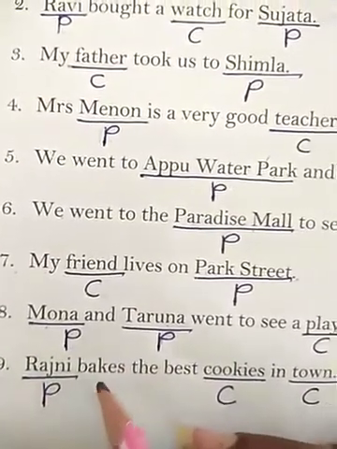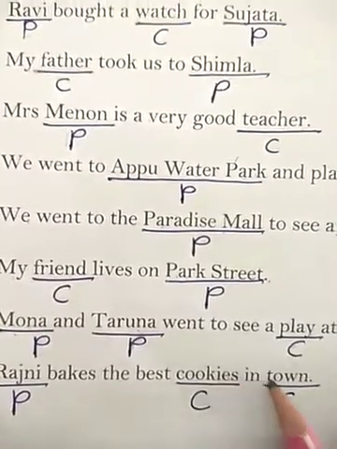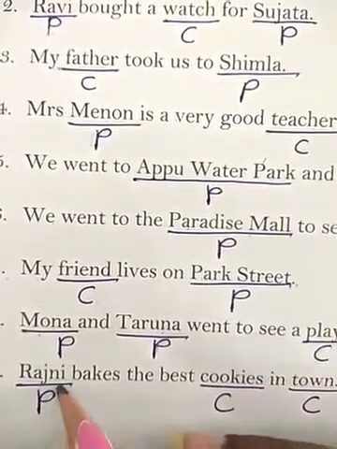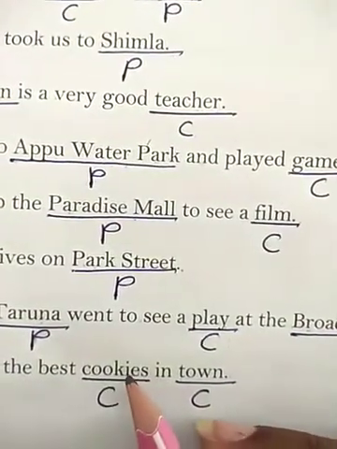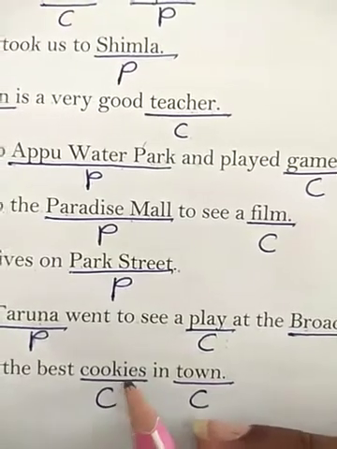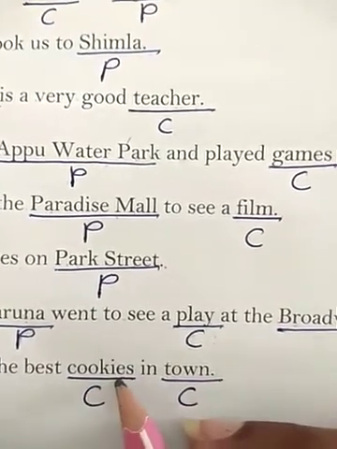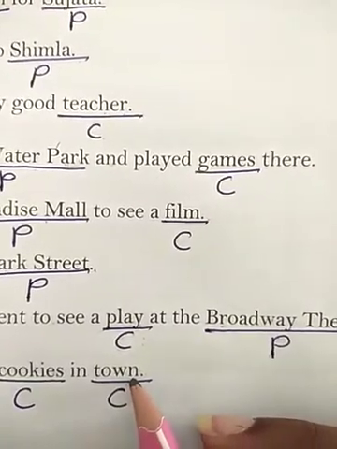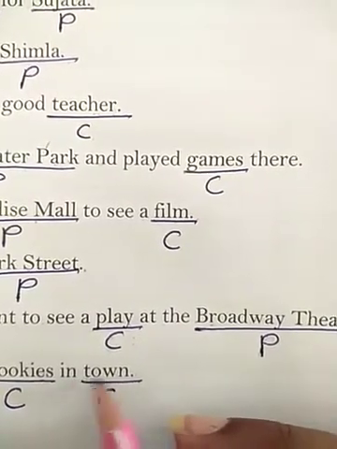Number 9. Rajni bakes the best cookies in town. So Rajni is the name given to the girl, so it's a proper noun. Underline it and write P. Cookies, it's a common name, a general name given to the thing, so it's a common noun. Underline it and write C. Town, it's again a general name of a place, so it's a common noun. Underline it and write C.